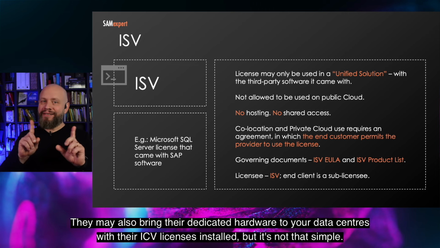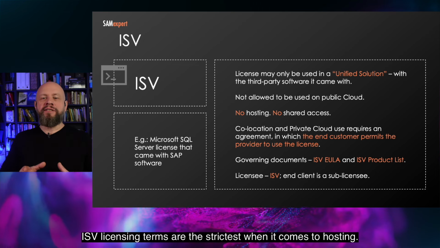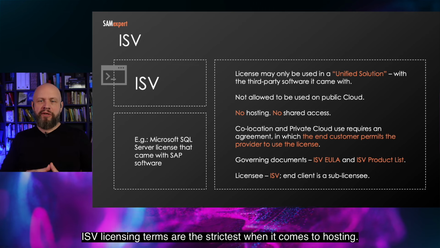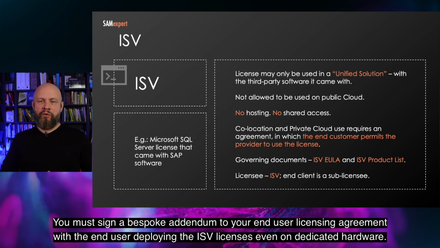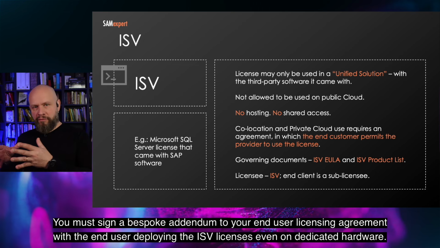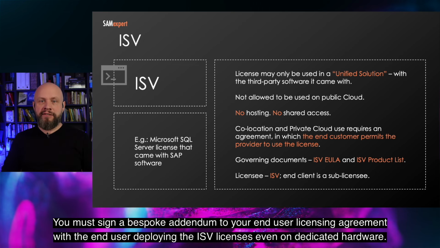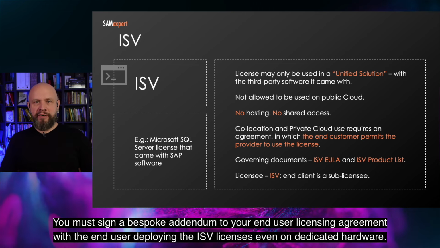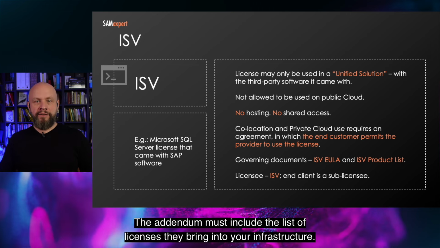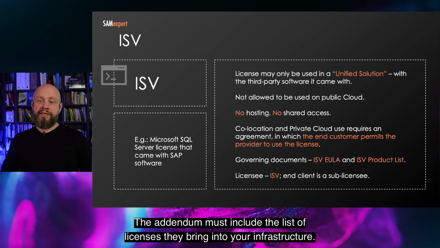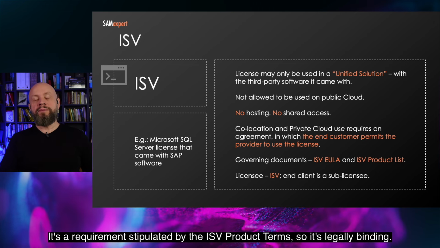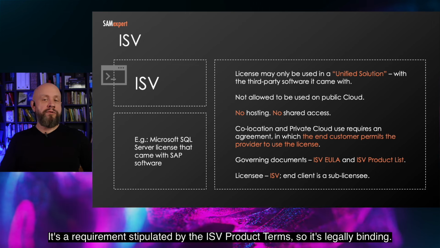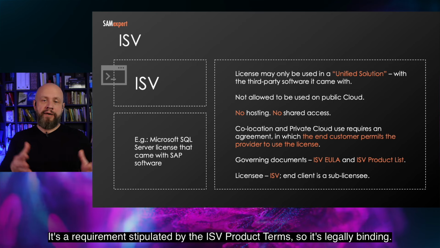But it's not that simple. ISV licensing terms are the strictest when it comes to hosting. You must sign a bespoke addendum to your end-user licensing agreement with the end-user deploying the ISV licenses, even on dedicated hardware. The addendum must include the list of licenses they bring into your infrastructure. It's a requirement stipulated by the ISV product terms, so it's legally binding.